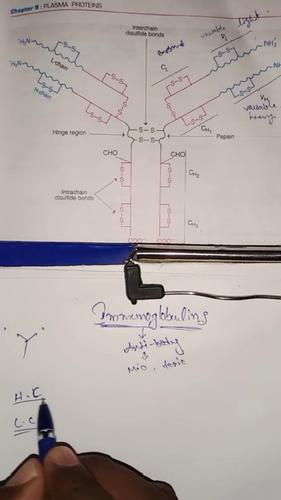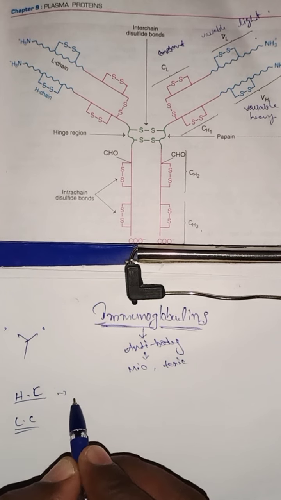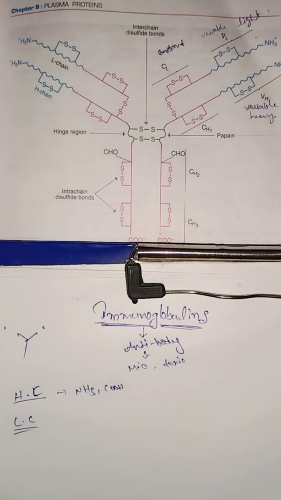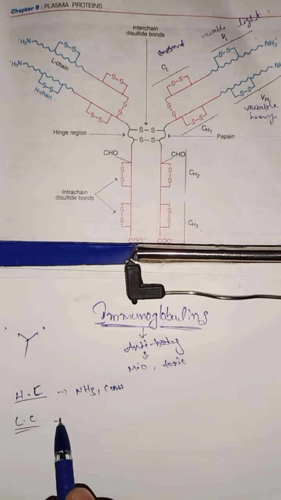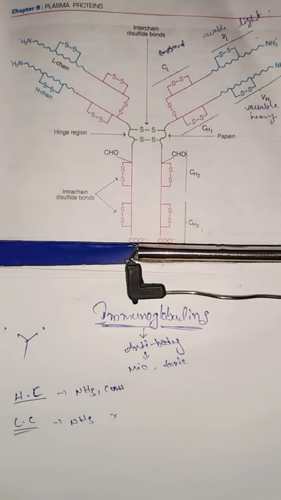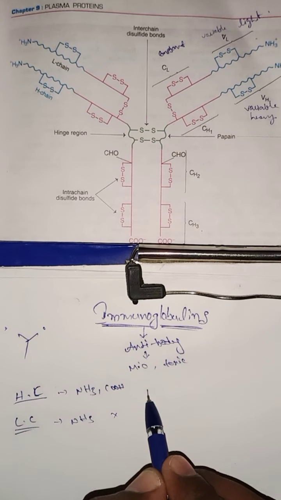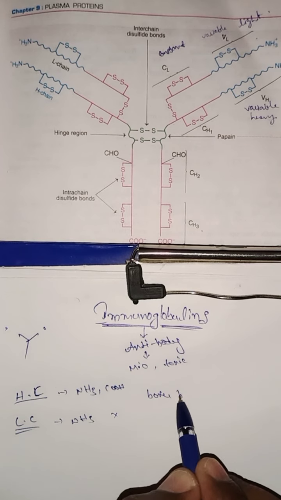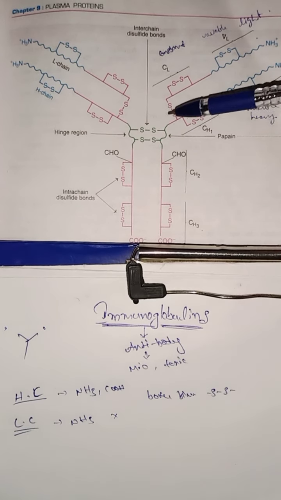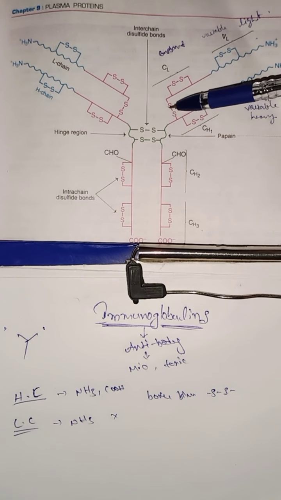The heavy chain consists of two functional groups: the amine functional group and the carboxylic acid functional group. The next one, the light chain, also contains an NH3 functional group, but lacks the COOH functional group. The light chain and heavy chain are both bound together by disulfide bonds.